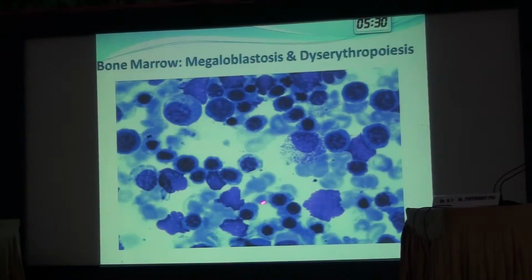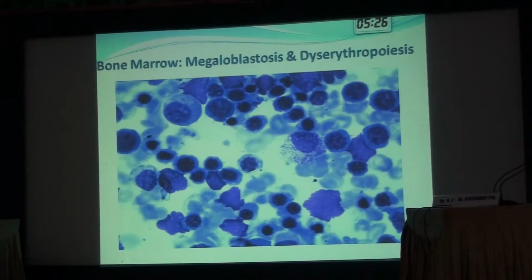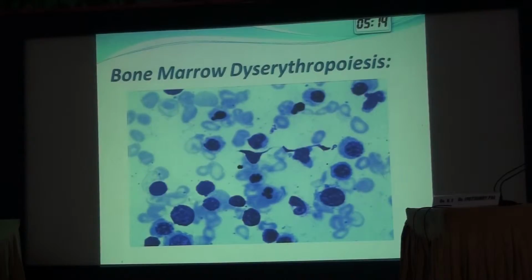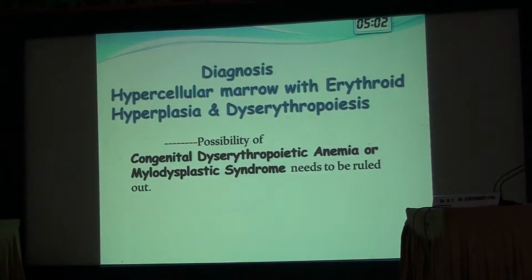That means the cells do not have regular nuclear features. The nuclei are irregular. This is another photograph to show the degree of dyserythropoiesis. These erythroid cells show an irregular nuclear membrane. Another picture. These are the dyserythropoietic cells. With these findings, the Perls stain for iron stores was on the higher side. The bone marrow diagnosis offered was hypercellular bone marrow with erythroid hyperplasia and dyserythropoiesis.